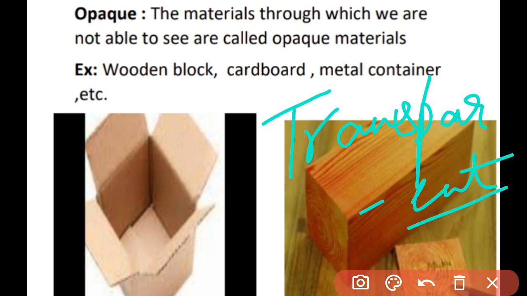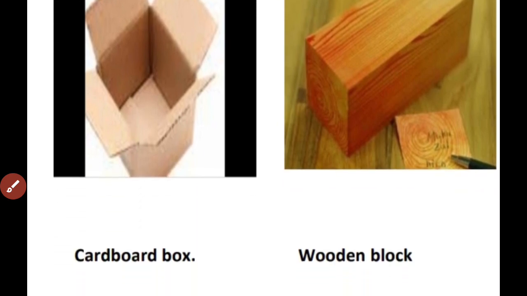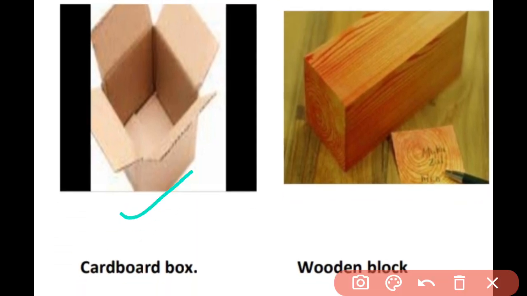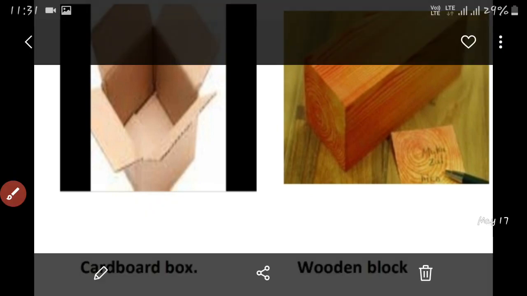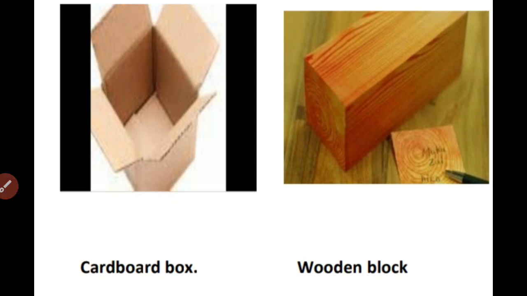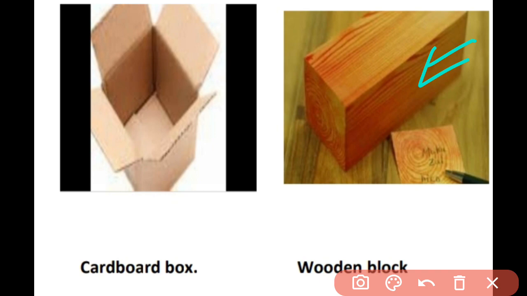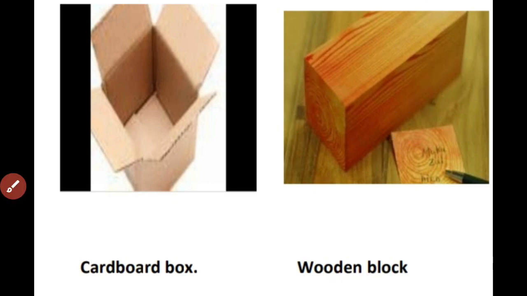So this difference you can see all around you in your everyday life. Here you can see the cardboard box. If I put something beneath this cardboard box, will you be able to tell what that thing is? In the same way, if I put something inside this wooden box, if I put a ball or some other thing inside this box, you will not be able to tell what color that ball is, because this box is opaque and you cannot see through it.